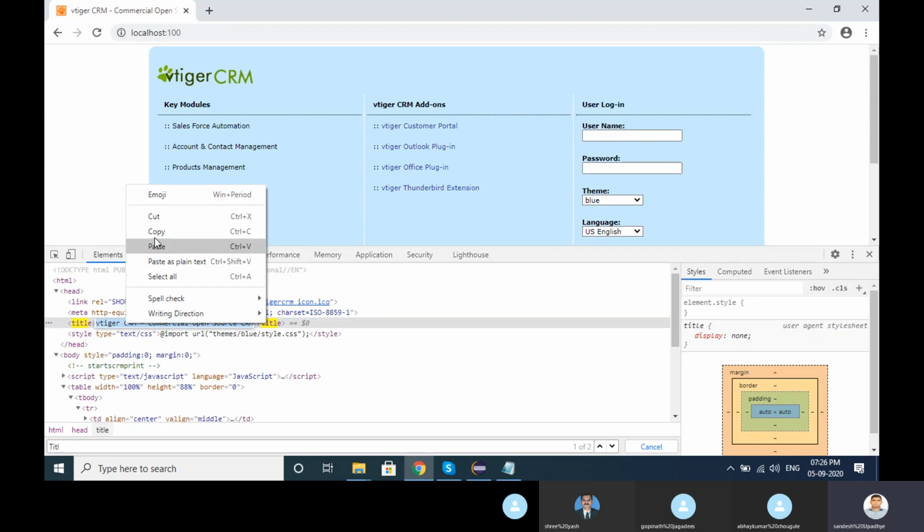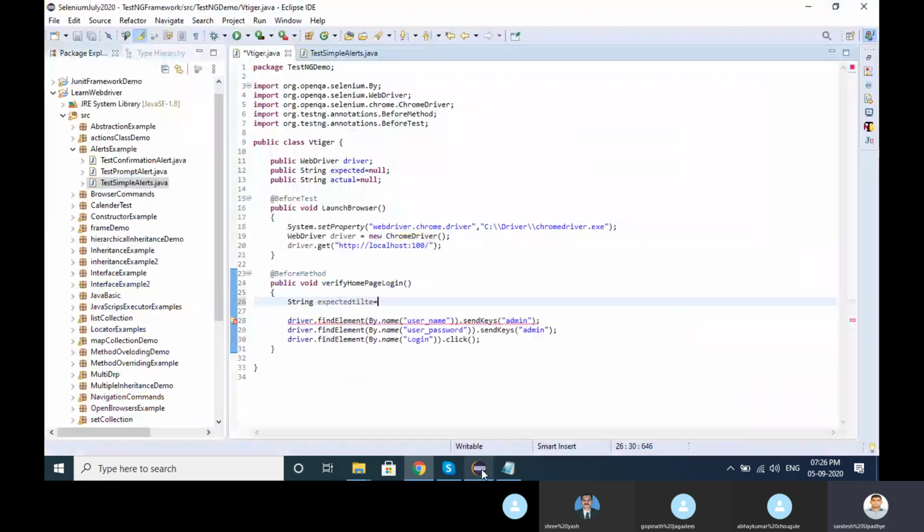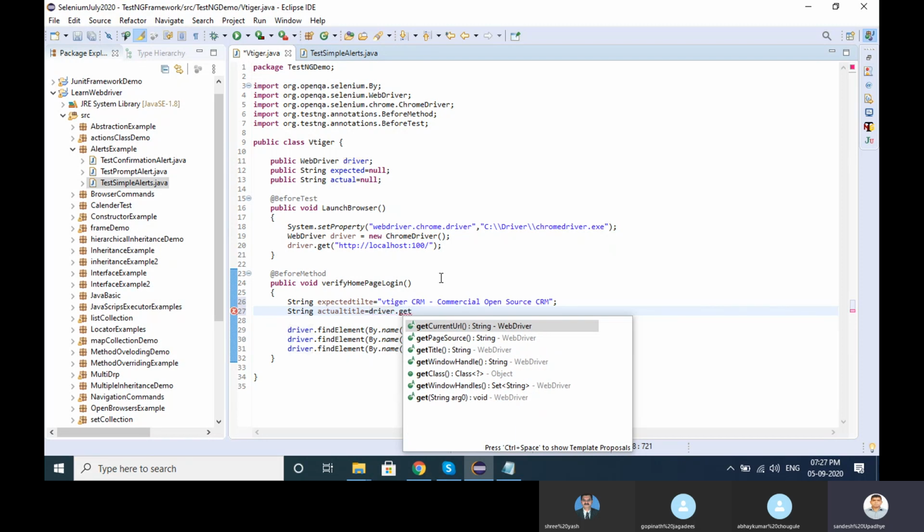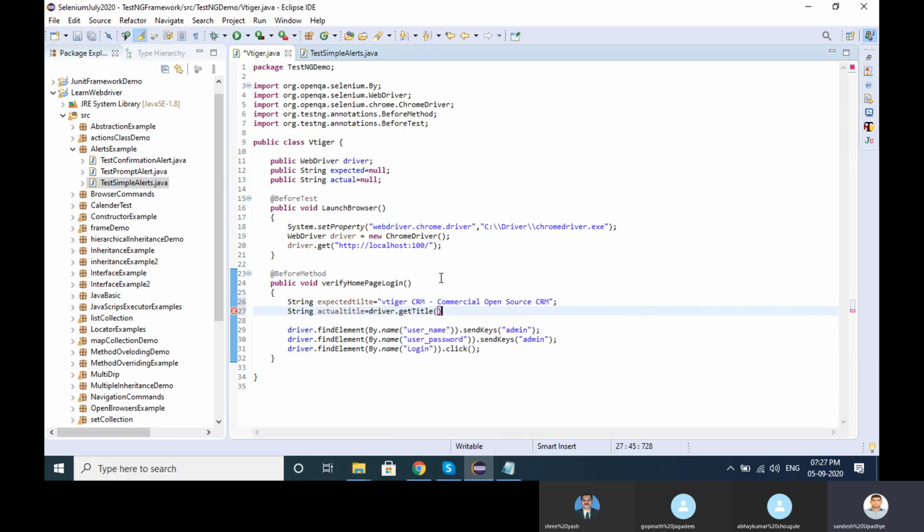Let me copy this title as the expected title. I will paste it here. Here, actual title is equal to driver dot get title. This method we know, right? So it will be getTitle.